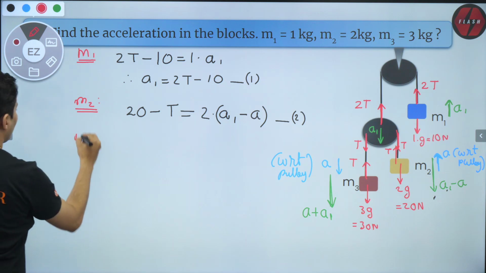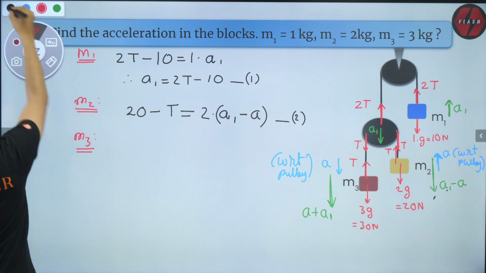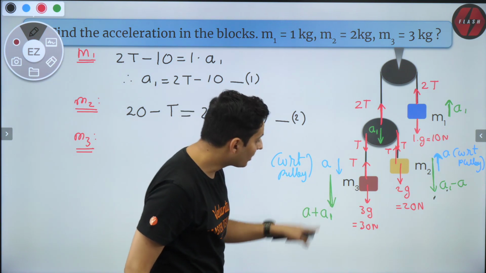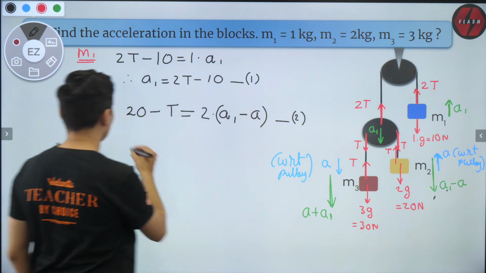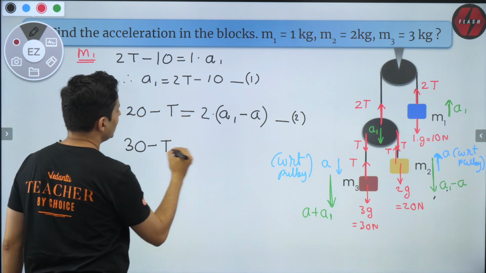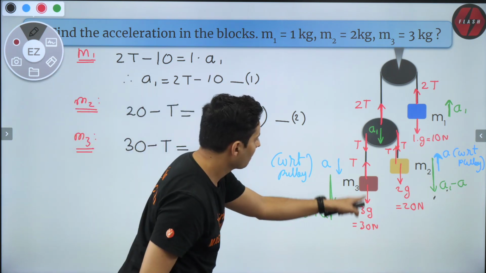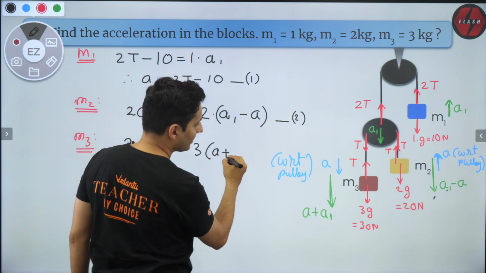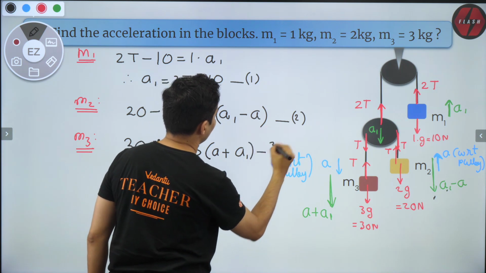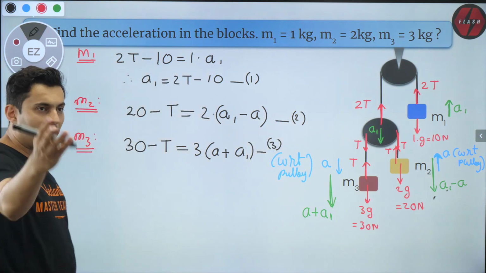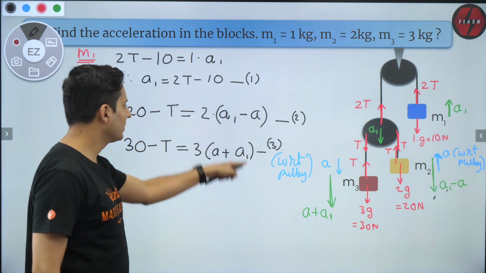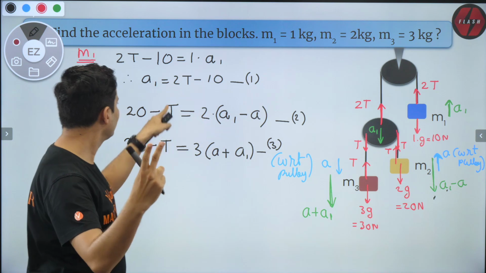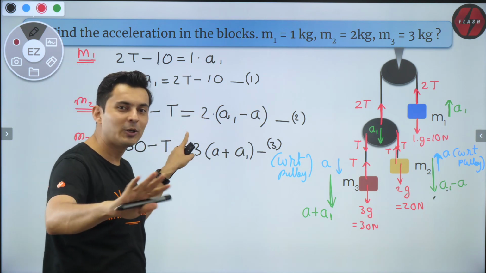And then M3, how much will it be? M3, think about it. Where is it moving? Down. Okay, good. So 30 is more than T. So 30 minus T is equal to mass, which is 3, into acceleration, which is A plus A1. That's equation number 3. Count the number of equations you have: 1, 2, 3. Count the number of variables you have: A, A1, T. 3 equations, 3 unknowns, solvable.